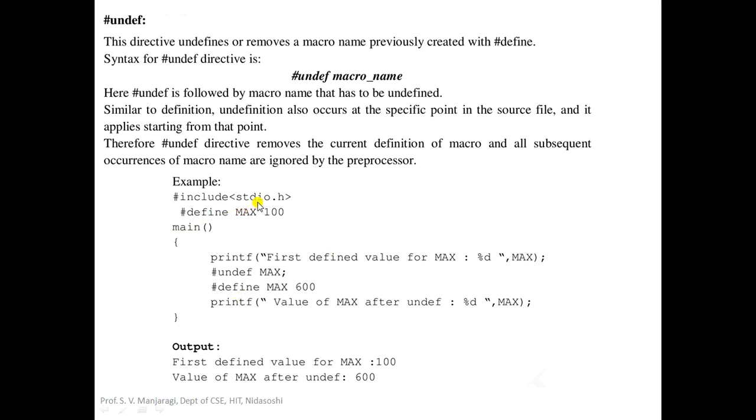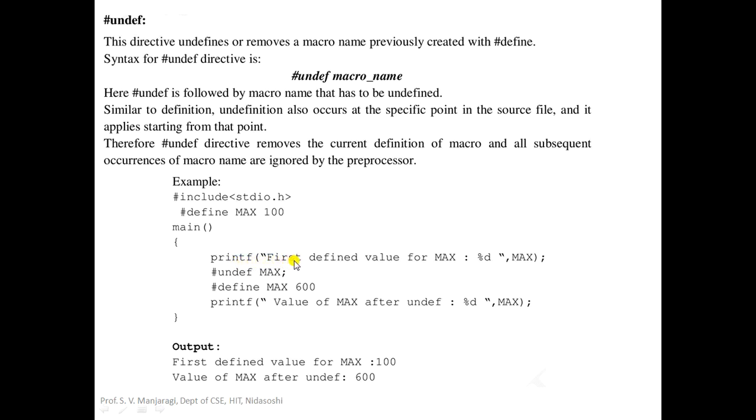So the definitions of these functions will be included in the program. Then the program is compiled. That is what hash include stdio.h does. The next line is hash define. We are defining a macro here. The macro name is MAX and the replacement text is 100, or the value is 100. Then we have the main function. Inside the main function, we have the printf.